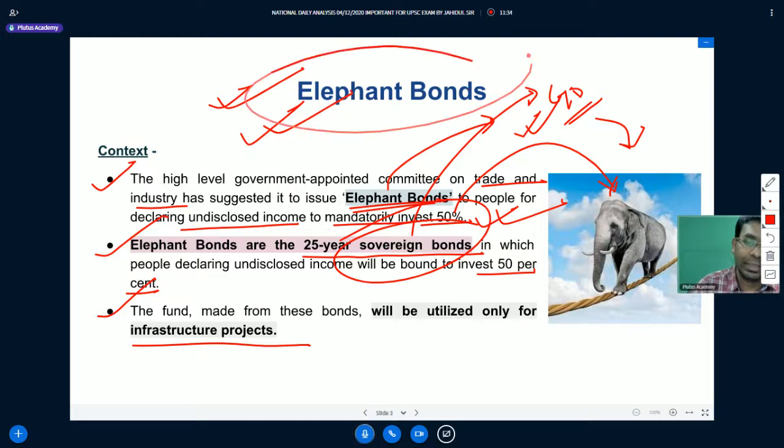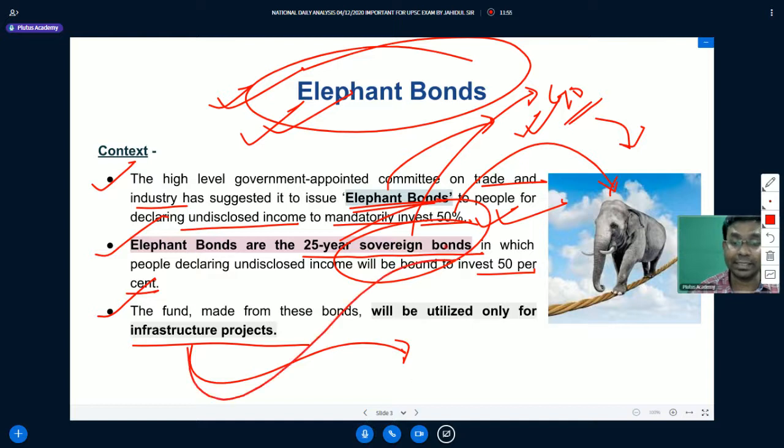So you just need to understand that elephant bonds are those bonds where people invest their undisclosed income for a 25-year time period, and these bonds will be utilized only for infrastructure projects. What do we mean by infrastructure projects? Infrastructure projects can be categorized into two parts. We have social infrastructure and we have economic infrastructure. For example, if government of India thinks of utilizing the money from elephant bonds for developing a port, an airport, a seaport, or road infrastructure, they will be considered economic infrastructure projects.